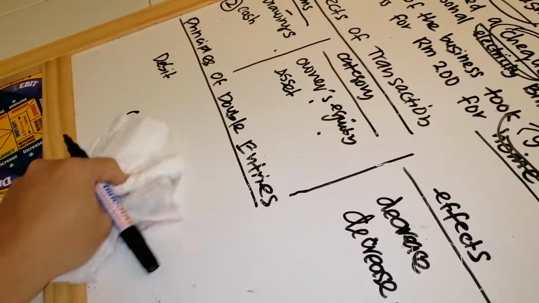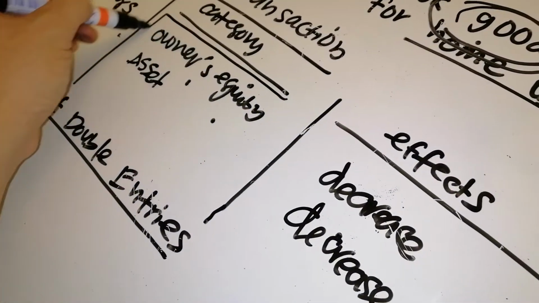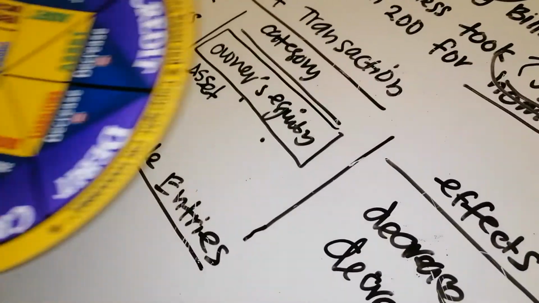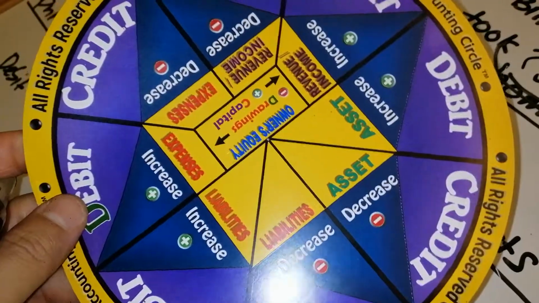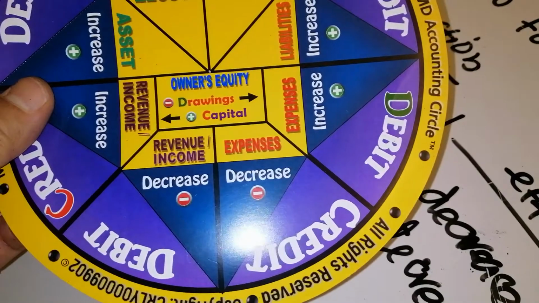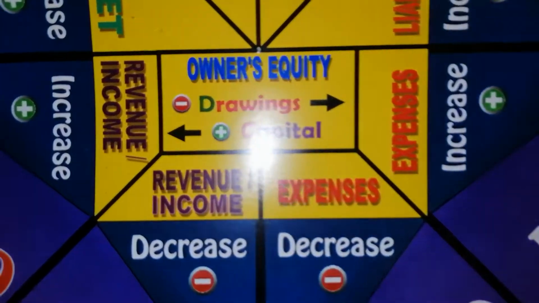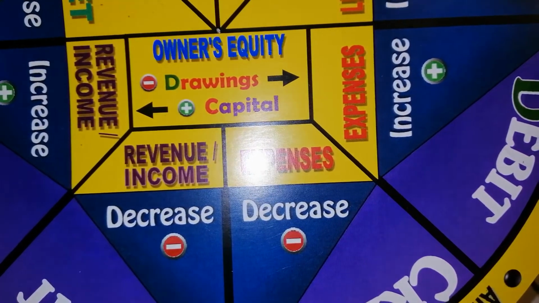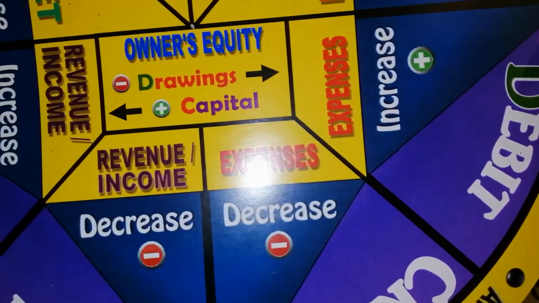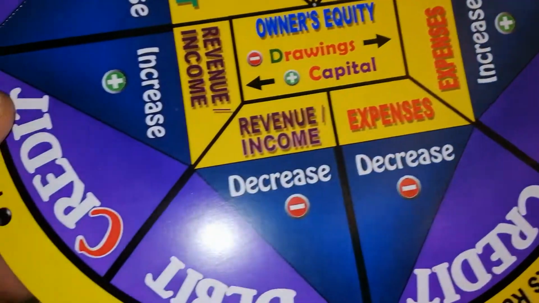Now we go to the debit and credit. I told you already, only owner's equity doesn't have a specific pie like asset, liabilities, expenses and revenue. It has a box here. So when it's owner's equity only, you can use the three techniques. As I mentioned just now, you can use the alphabet: D, drawings, means record on which side? Debit. C, capital, alphabet C means record under credit.